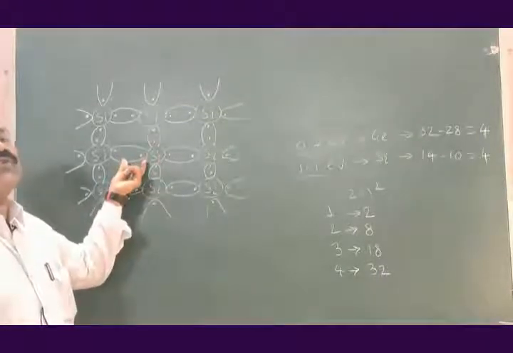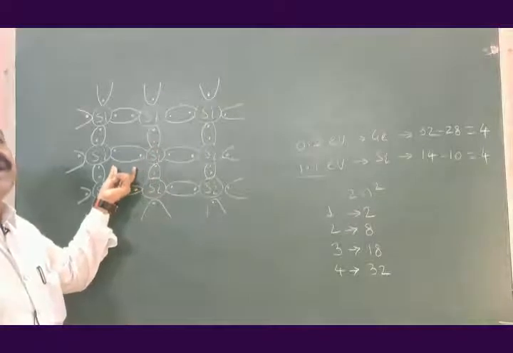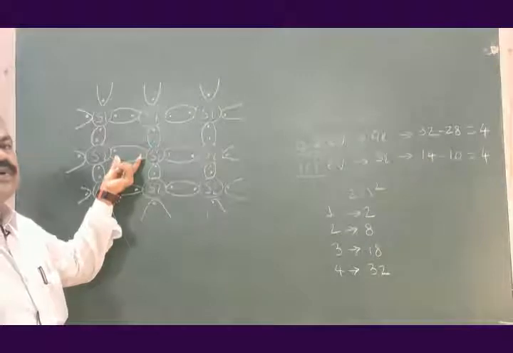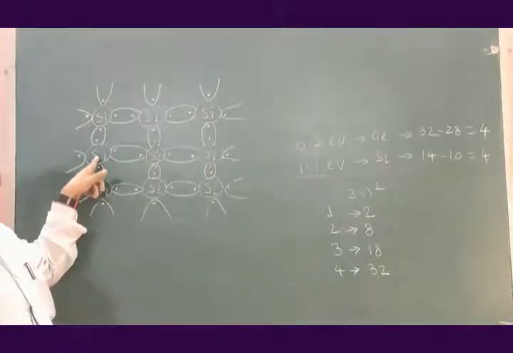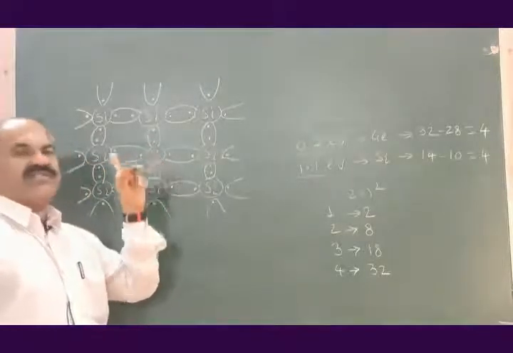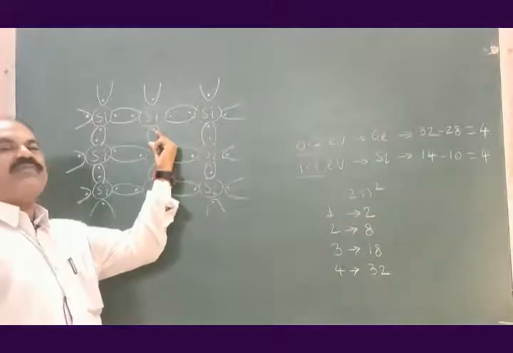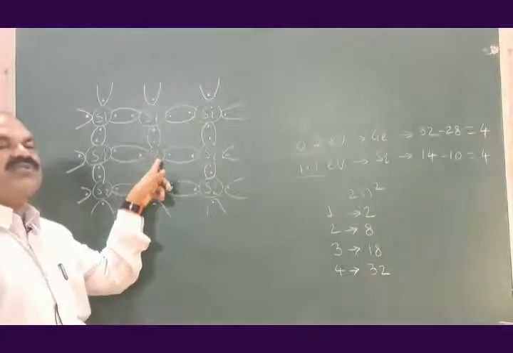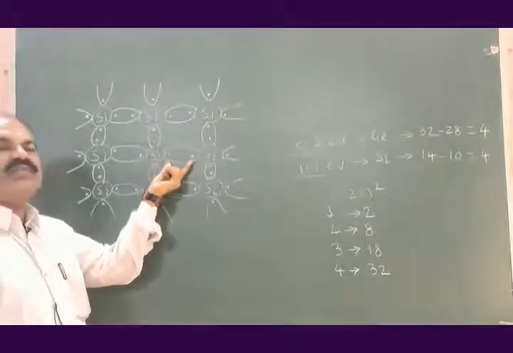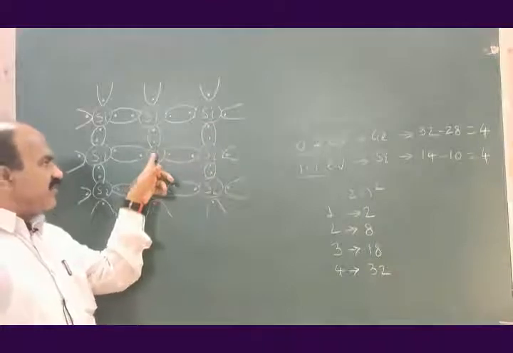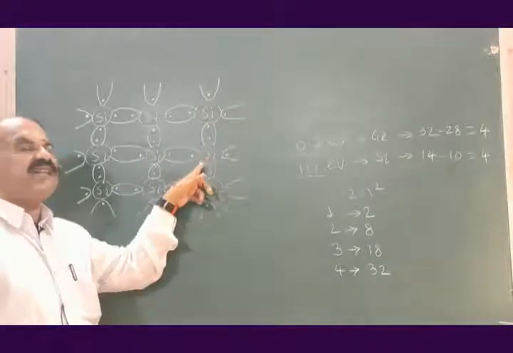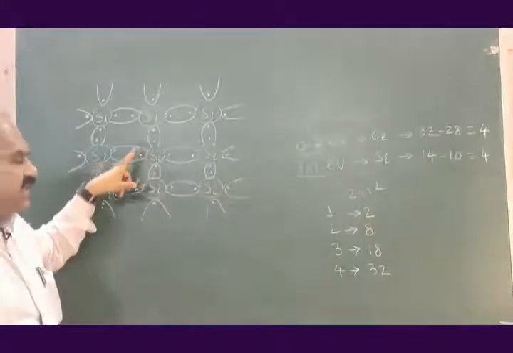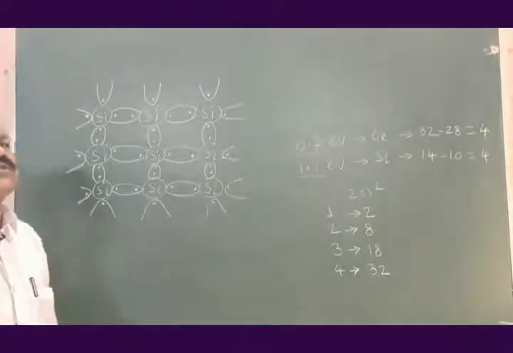Therefore, these 2 electrons simultaneously behave as electrons of this atom as well as electrons of this atom. The same holds for each of the other pairs of electrons.